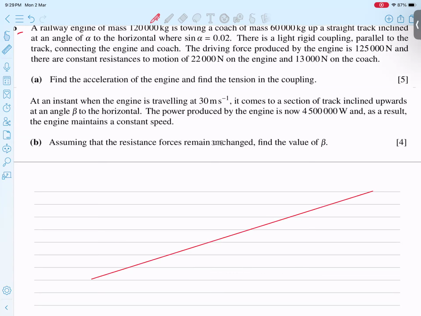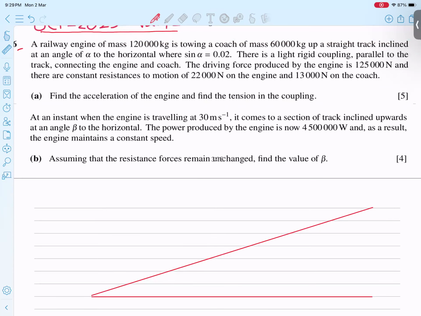It is a very big diagram I have to make, because many forces will act there. First of all, you can see the railway engine is towing, so I draw the engine, just for the sake of understanding.